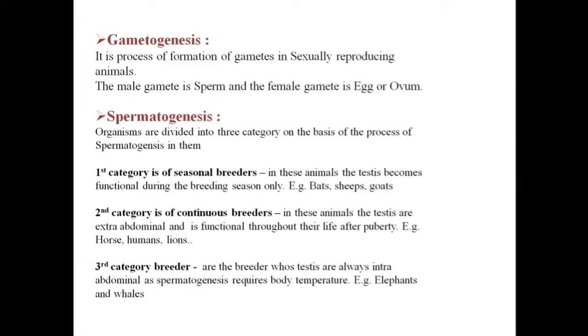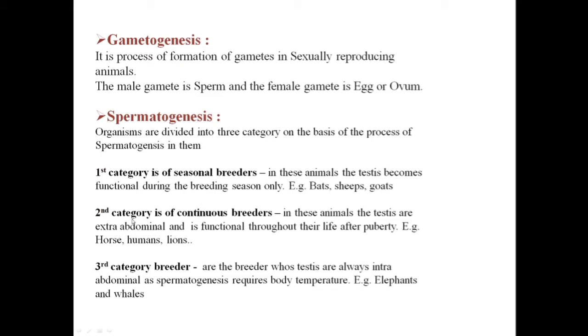Good morning, students. In the previous part, we had started with the process of spermatogenesis, where we had first studied about the three categories of animals divided on the basis of the process of spermatogenesis taking place in them. The first category was the seasonal breeders, where these animals have a particular season for breeding and their testes are functional only in their breeding season. The examples of such animals were bats, sheep, and goats.